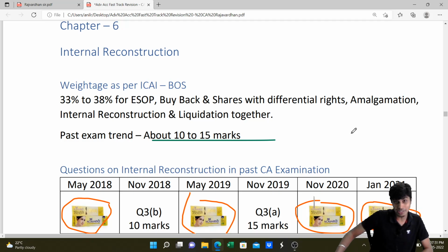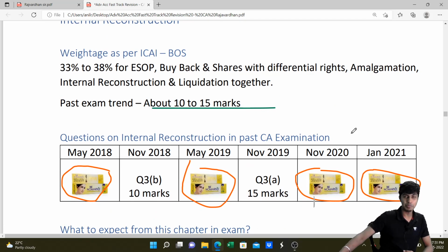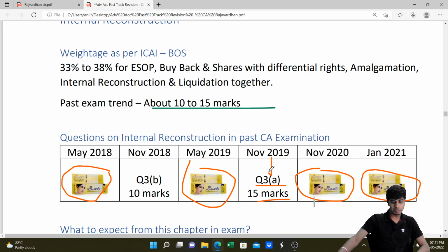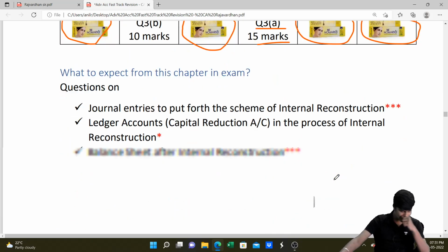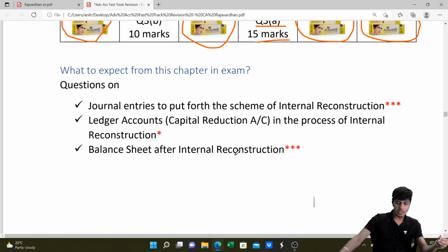It's a very easy chapter. If in case you get a question from this chapter in the exam, you should be lucky. And if you get a 15 marks question, then you are very, very lucky. Like November 19 people. After your attempt is when we'll get to know whether you were lucky to get a question from internal reconstruction or not. A very easy topic. What kind of questions will be asked in the exam, I've given here. What to expect from this chapter. You can read this in your last minute preparation so that you can practice problems.